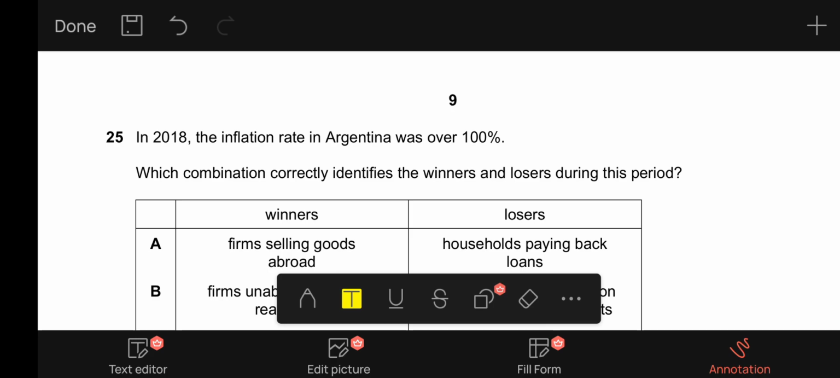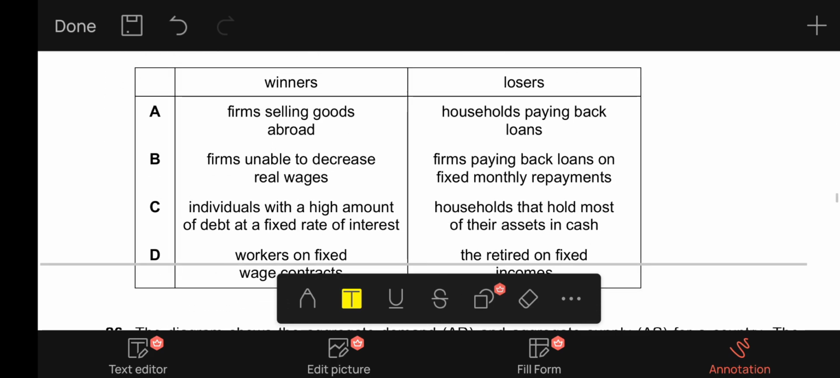So they say if inflation is so high, who are going to be the winners and losers in the economy of Argentina? A, it says firms selling goods abroad. Those firms that are selling goods abroad will not be the winners because the prices of their exports will be quite high, thus their prices will be quite uncompetitive. So the demand for their goods will fall. They will be kind of losers in this period of high inflation.